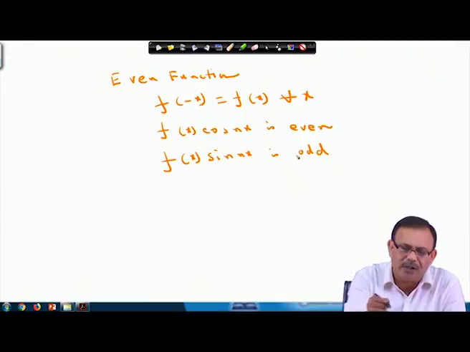Let us see what will be the effect on the calculation of a naught, a n and b n. Your a n is equal to 1 by pi, integral from minus pi to pi, f x into cos n x dx.